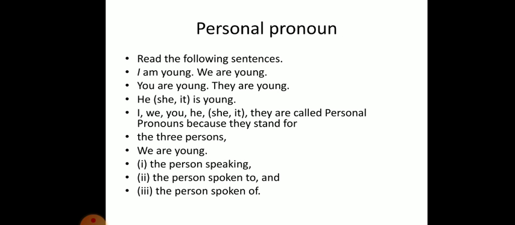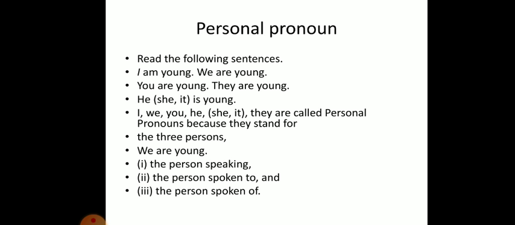Have a look at the examples. Here some examples are given. I am young, we are young, you are young, they are young, he or she is young. I, we, you, he, she, it.